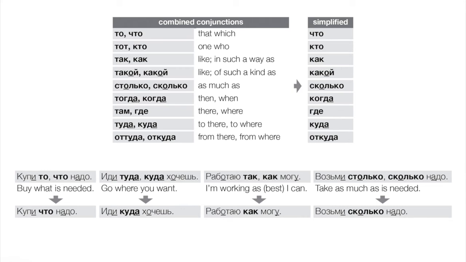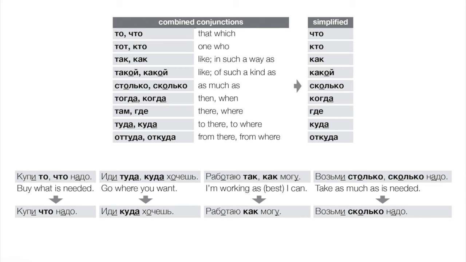Работаю так, как могу. I'm working in such a way as I can. I'm working as I can. Or simply, я работаю как могу. I'm doing the best I can. Возьми столько, сколько надо. Take as much as you need, or take so much as is needed. It's kind of hard to translate literally, doesn't often sound very good. But anyway, the simplified version would be возьми сколько надо. Take as much as you need, as much as is necessary.